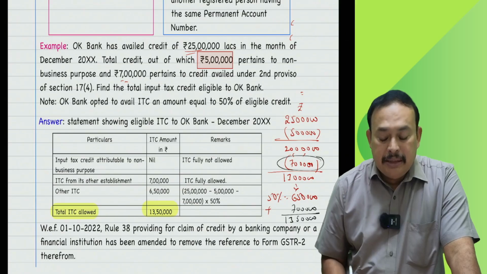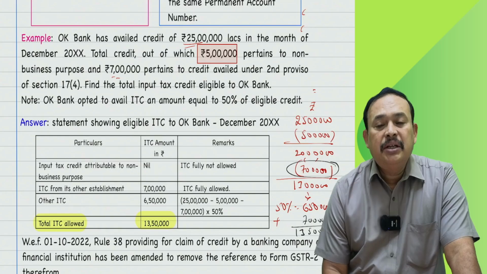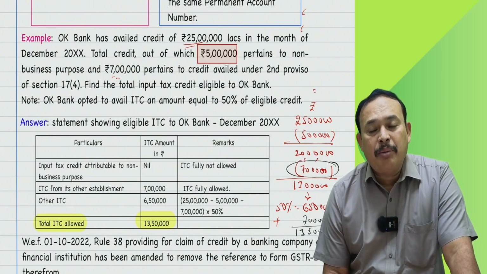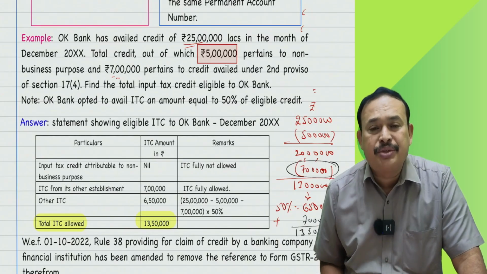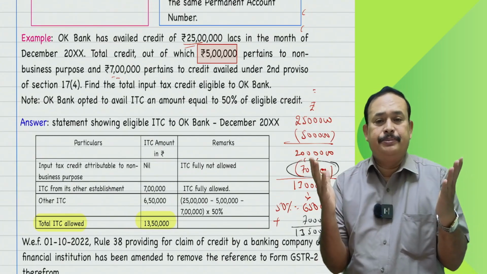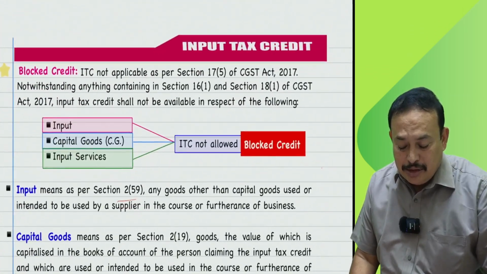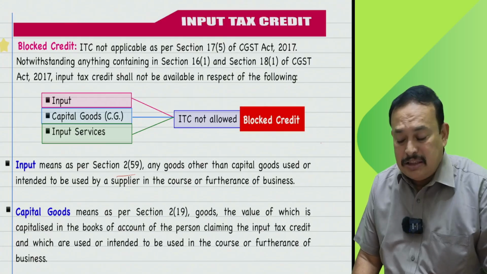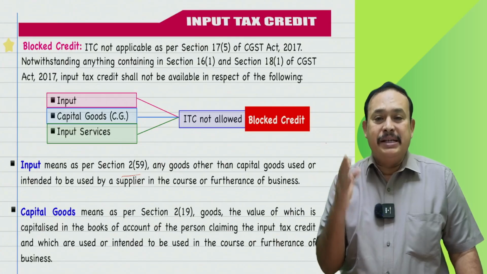So a banking company or NBFC has the option to go with 50% to claim ITC on common input goods, input services and common credit on capital goods. Balance 50% will lapse. Further, my dear friends, now I am bringing to notice the concept of blocked credit.